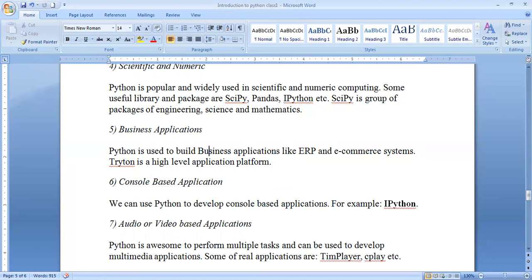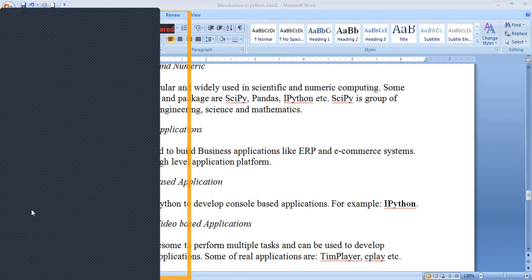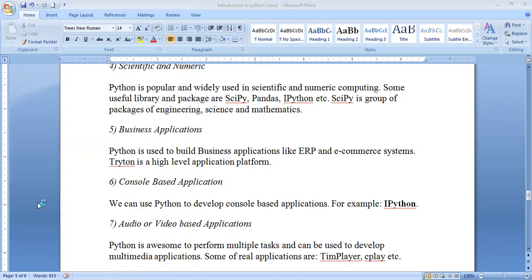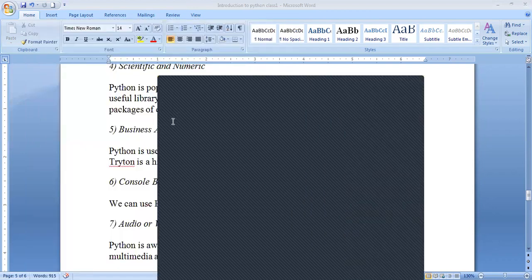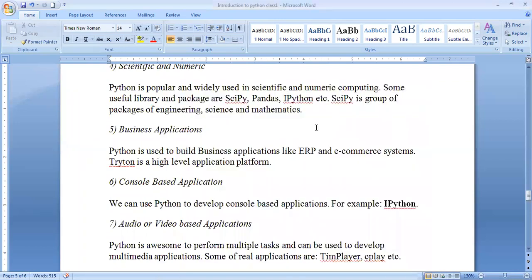For example, here I am using the software called Python 3.8. You need to install it, and it is available on the internet also. You need to open it like this. Just one or two minutes and it will come. Now it came. This entire thing is called the shell. This is IPython, because it is a console based application where we execute all commands in Python. Those who don't have any knowledge of Python, this is the best video to gain awareness of Python. Python is very important in the market, and it can support console based applications.